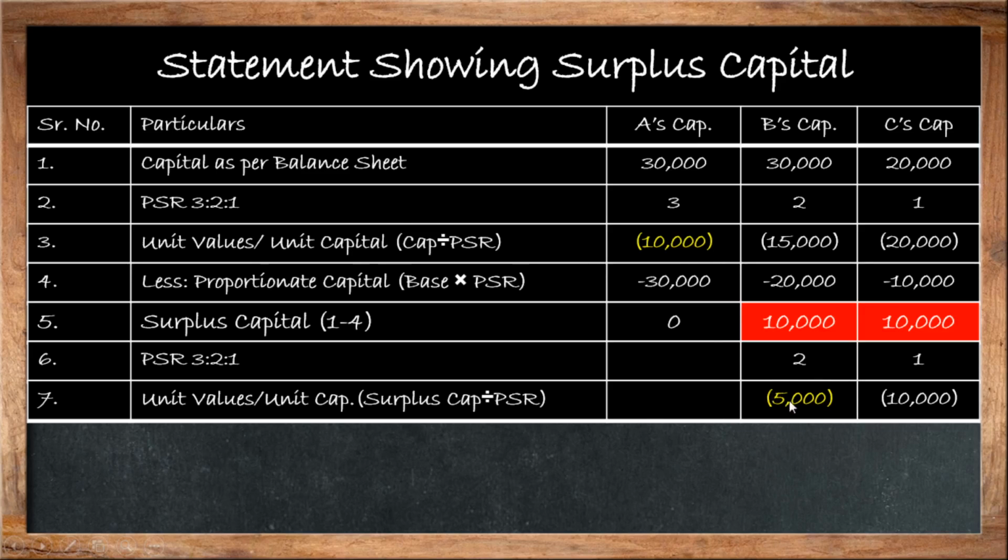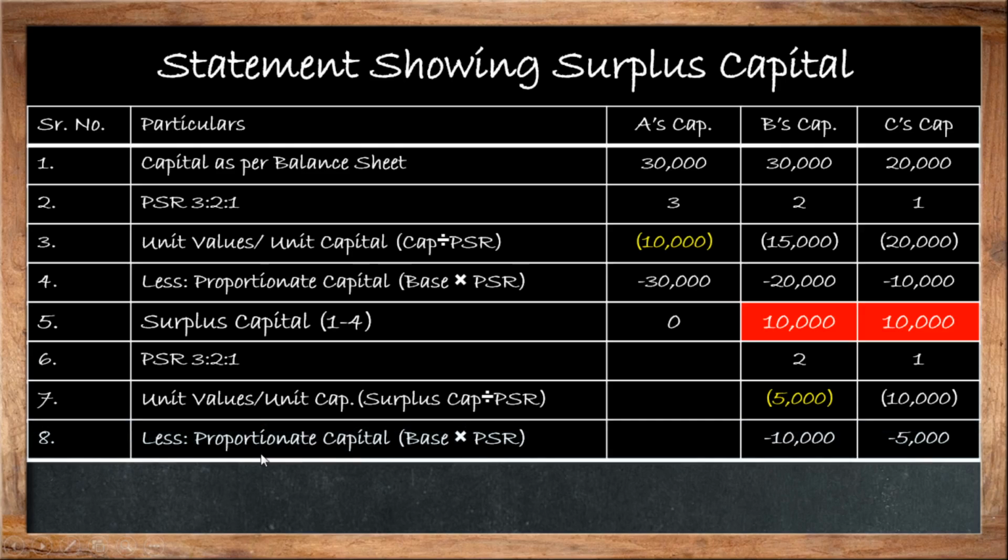Here I have given a yellow color to 5,000 because the base unit capital between B and C, the lesser amount, is 5,000. So 5,000 will be considered as the base capital, and 10,000 is the unit value of C.